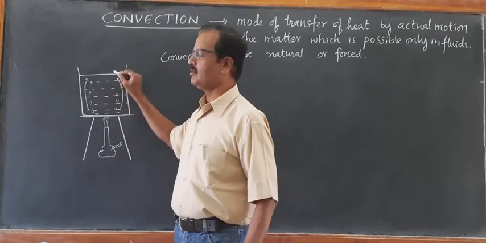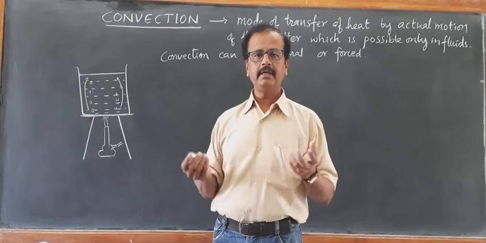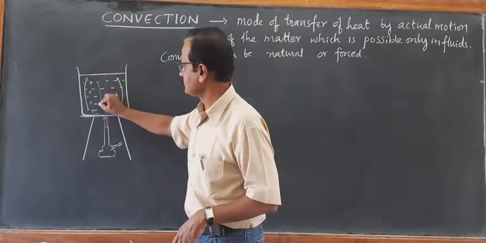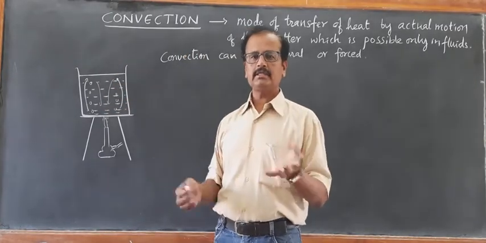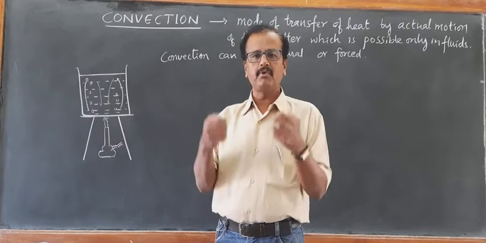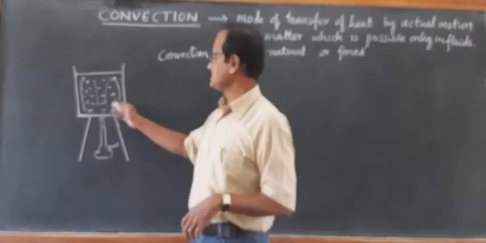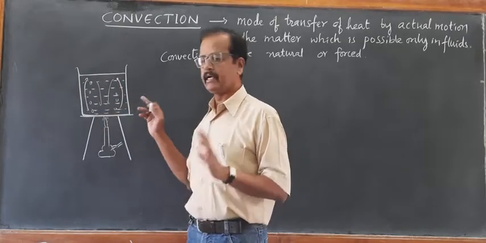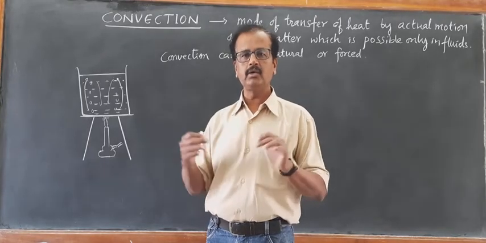Whereas the layer on the top is still cold and heavier. Being heavier, due to more weight, it starts moving down. The upper layer, which is still colder, moves down because of more weight and more density. As a result, you will find the upper layer coming down and getting heated up again. This process continues. This heating goes on.